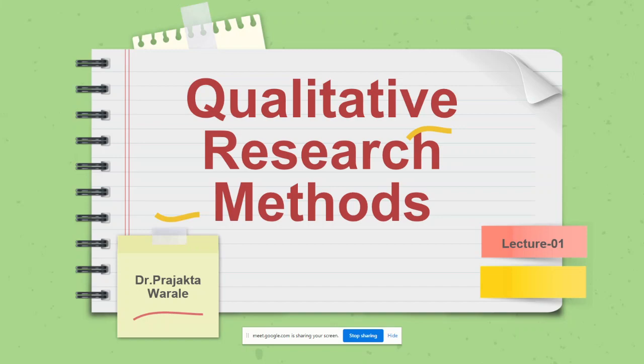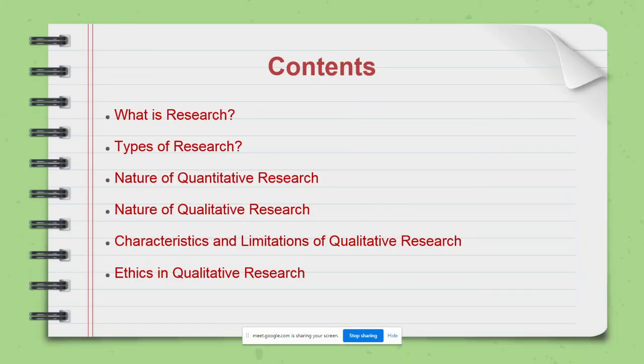So before going into the topic, first we have to understand the meaning of research, and then we will understand what the different types are and what the characteristics are. So, qualitative research methods. In today's session, we will study what is research, different types of research, the nature of quantitative and qualitative research, characteristics and limitations of qualitative research, and ethics in qualitative research.